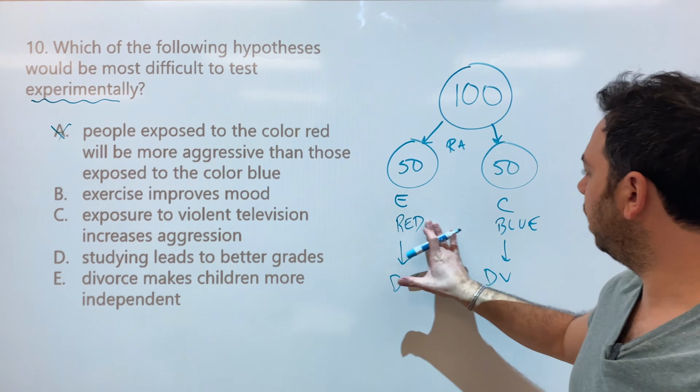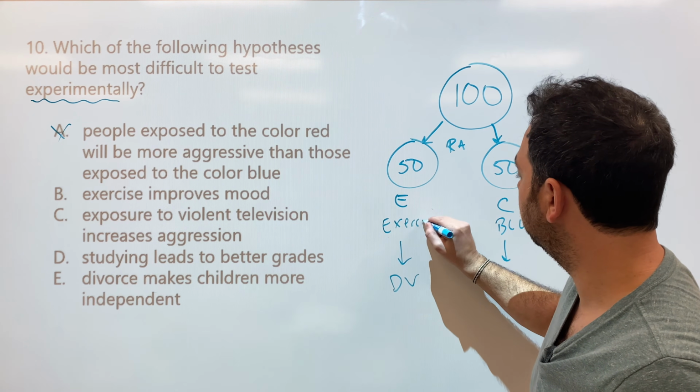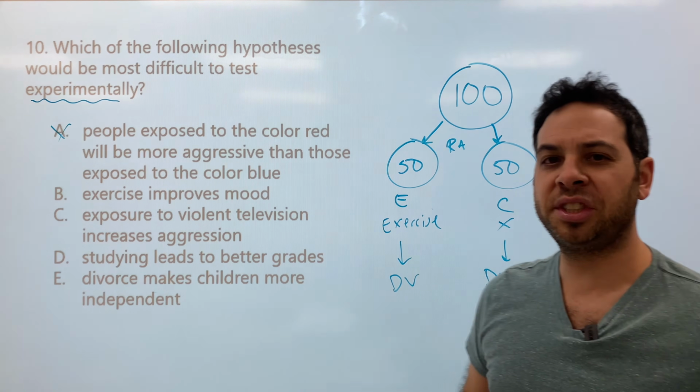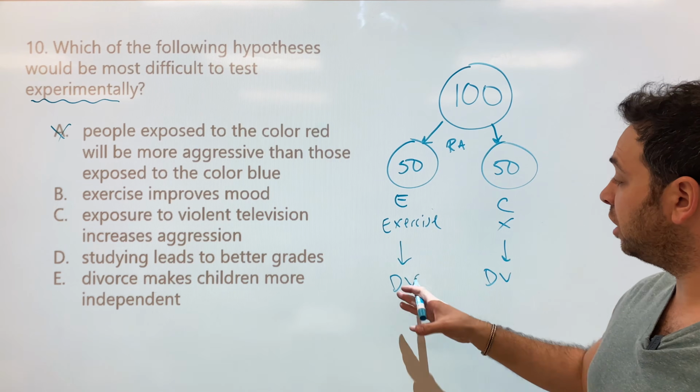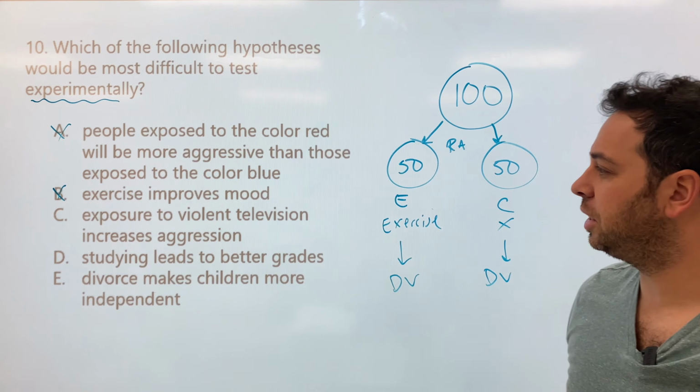B, exercise improves mood. Well, I can do that, right? My experimental group, you're going to exercise, okay, you're my independent variable. My control group, nothing, right? You just sit there on the couch. Will that improve your mood, our dependent variable? Could. We're going to cross that off because, yeah, that could be an experiment.